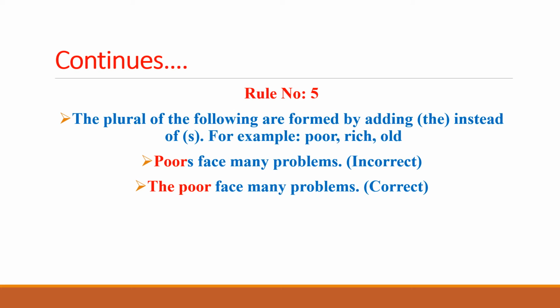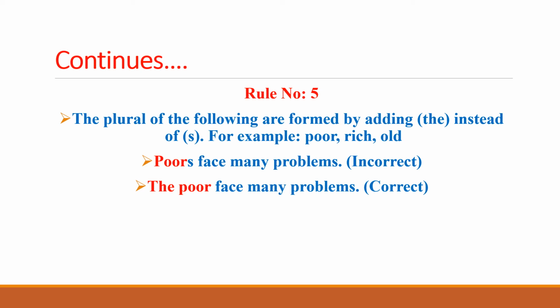Now we move to rule number 5, and rule number 5 is related to the use of nouns and the mistakes that are committed in the use of nouns in the sentences. And because of not knowing the correct use of nouns, the students make mistakes. So these rules are highlighting the mistakes that are committed in the use of the nouns. So the next rule is, the plural of the following are formed by adding the instead of s.